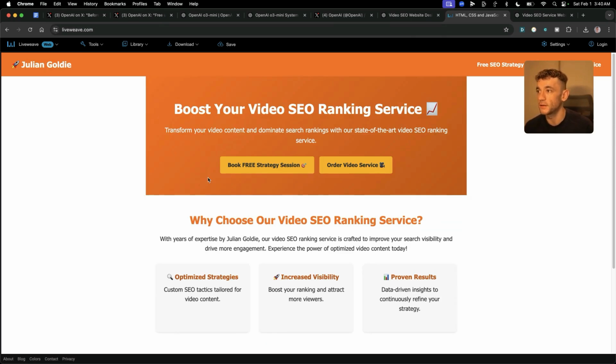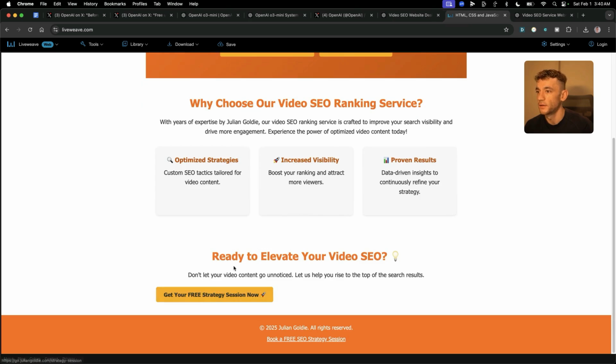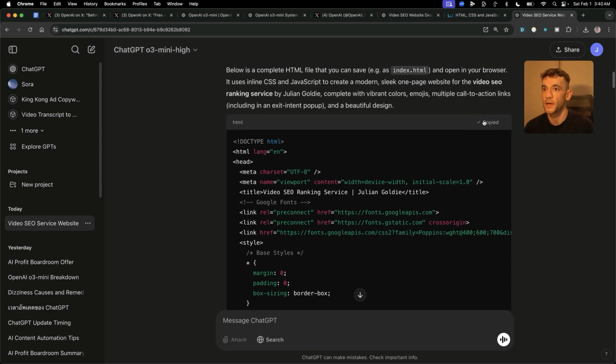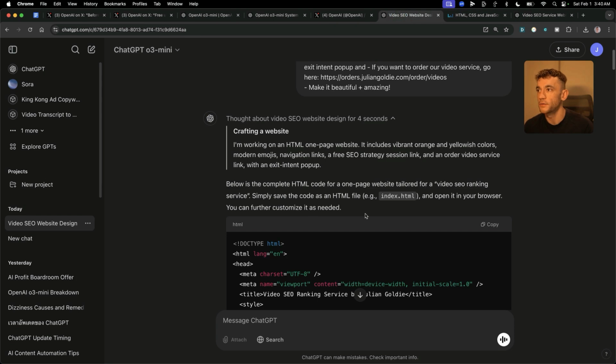Amazing. It looks pretty good. It's good to go. It's got links to our funnels. That is working perfectly. Really didn't take time at all. And you can see how quick and easy that was to use. Absolutely amazing. Let's test this one out. So that was the output from o3-mini.